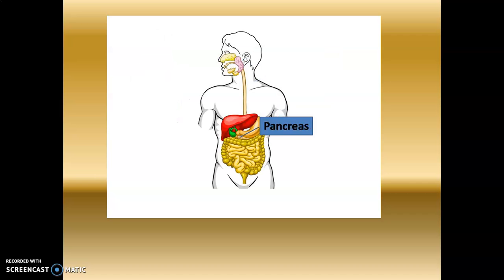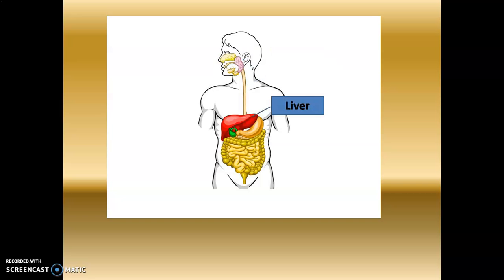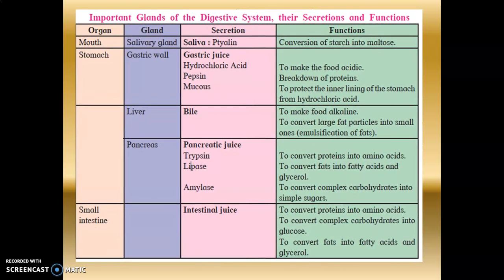Very important. The digestive system helps in the digestion of the food. It starts with the mouth, esophagus, liver, stomach, pancreas, large intestine, small intestine, and anus. So as you have seen, children, each part has its own role in the digestive system. Now there are some important glands of the digestive system, their secretions and their functions. We have already discussed this, but we'll go through it once more.